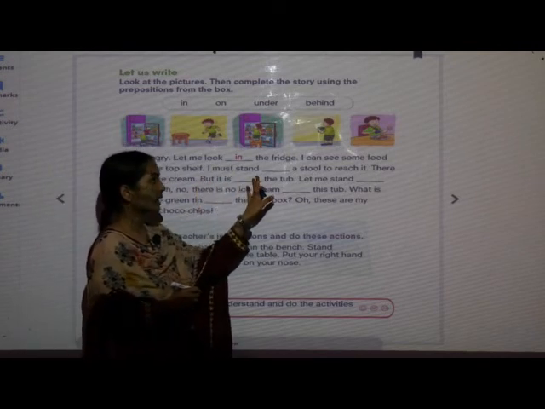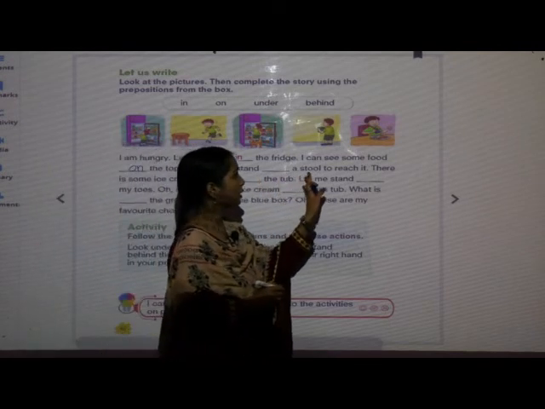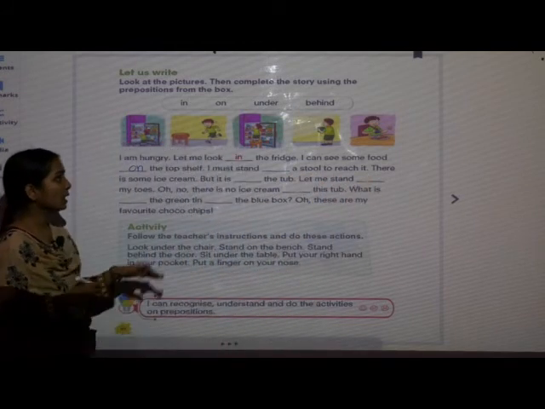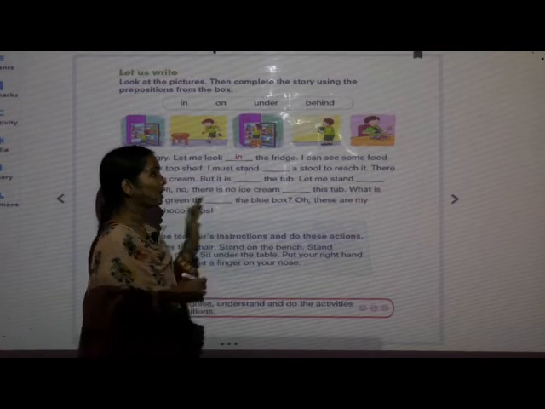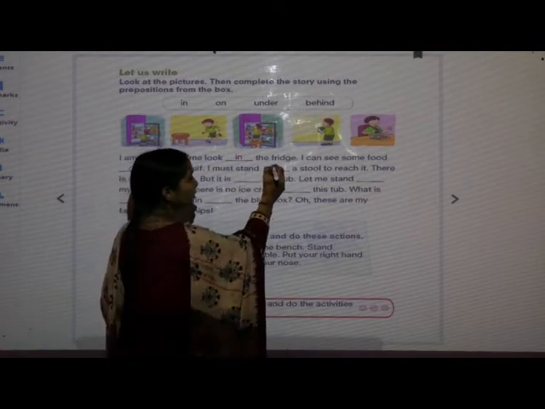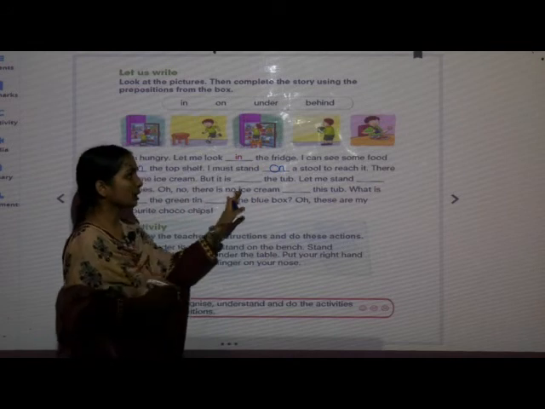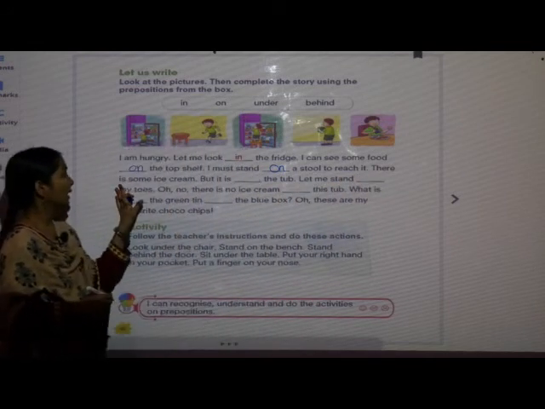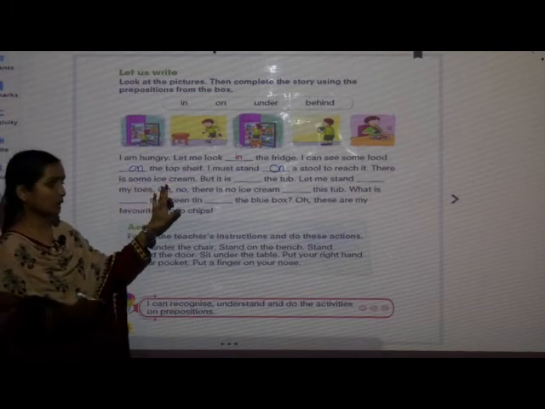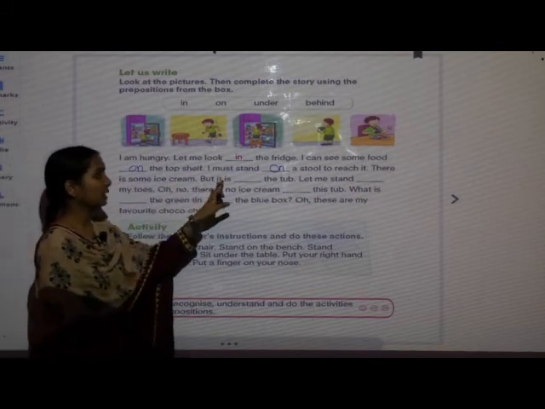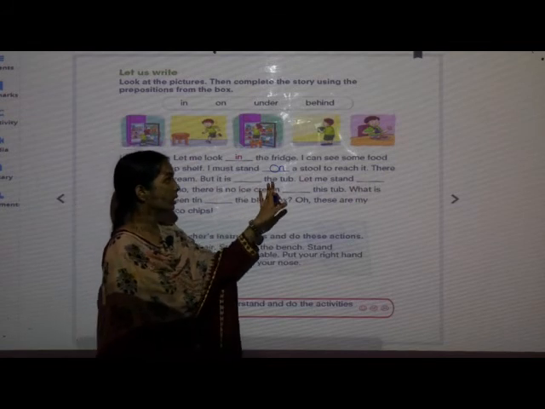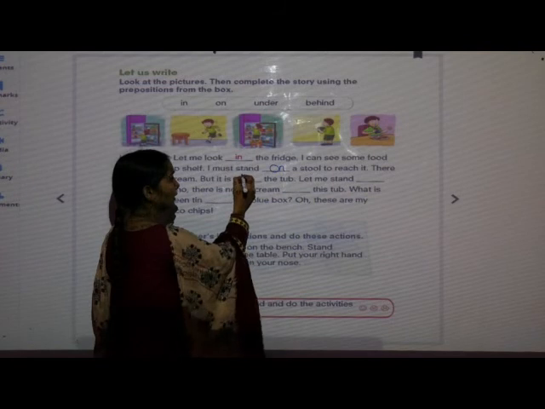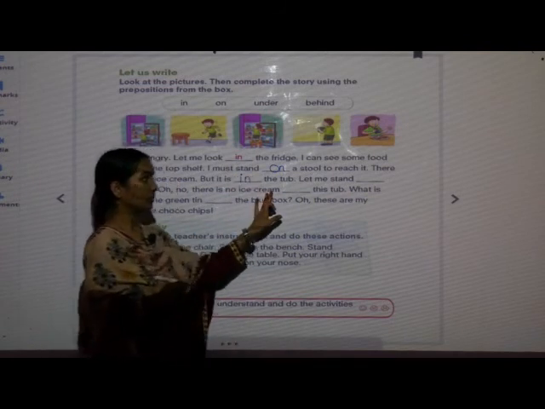I must stand dash a stool to reach it. And the next one, I must stand on a stool to reach it. There is some ice cream, but it is dash the tube. It is in the tube.